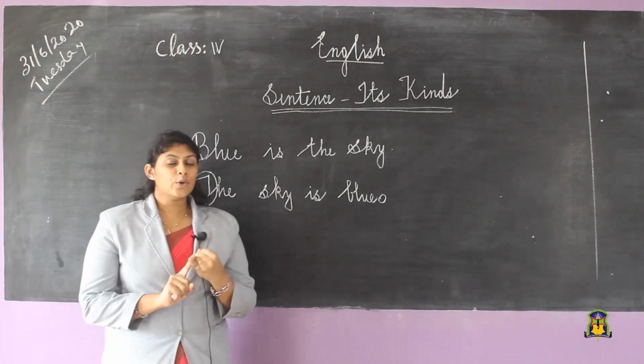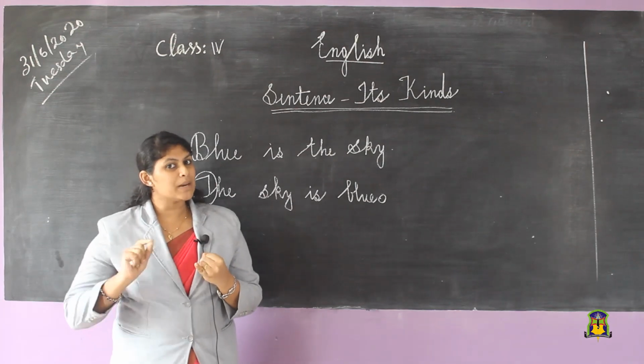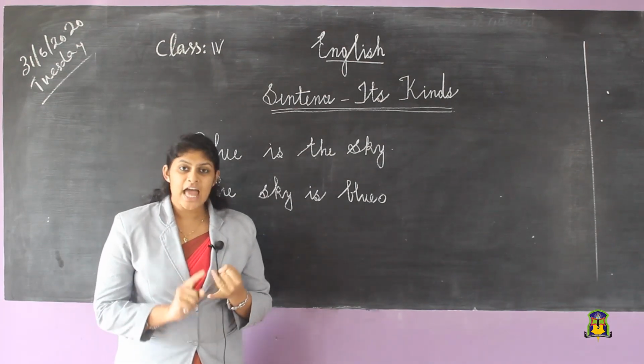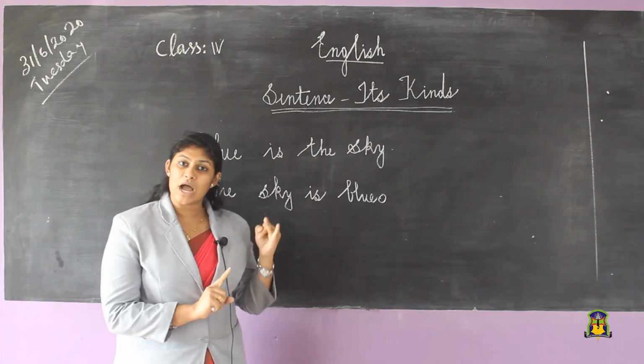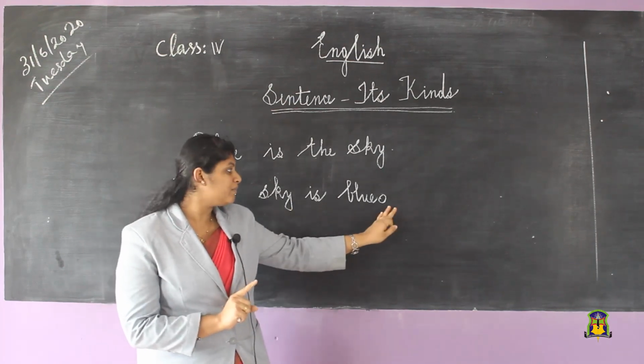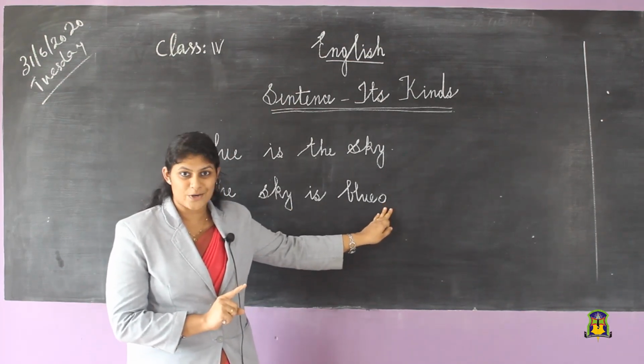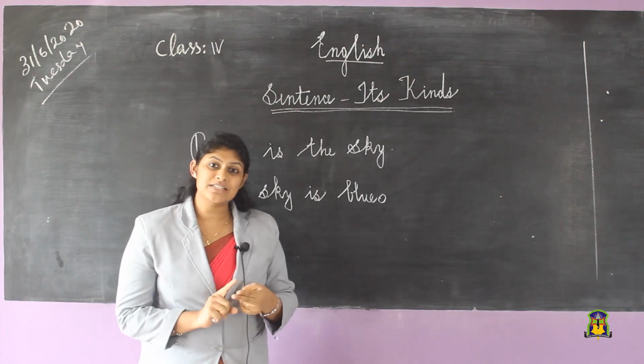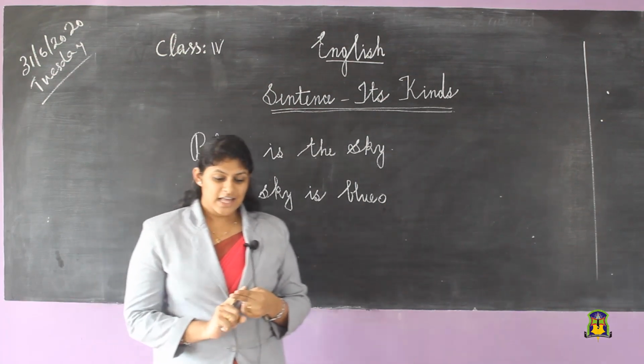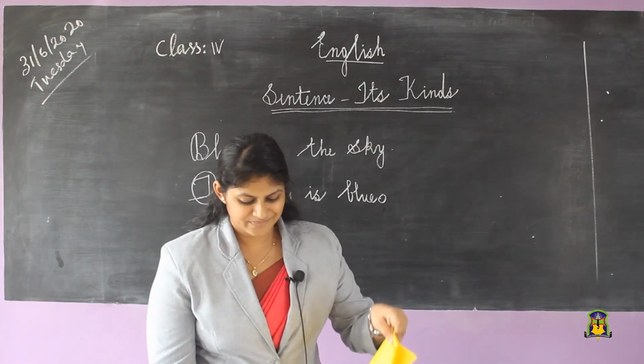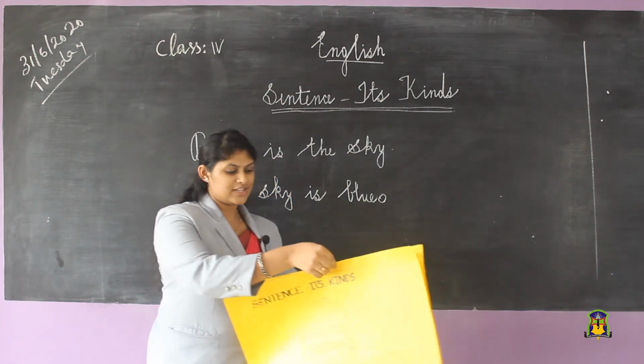That is, a group of words which make a complete sense is called a sentence, and the sentence should start with a capital letter and end with a what? Full stop. Okay, these are the two general rules for sentence. Then, all of you listen to this.